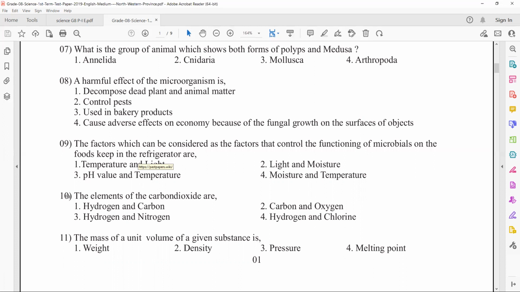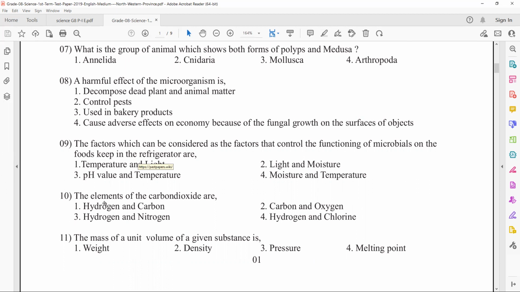Right. The 10th question: the elements of carbon dioxide are... Here is where we started this unit, I guess. An element, in chemistry, is a simple chemical substance that consists of atoms of only one type, and cannot be split by chemical reactions. That is the definition of element. For example, carbon is a simple chemical substance.